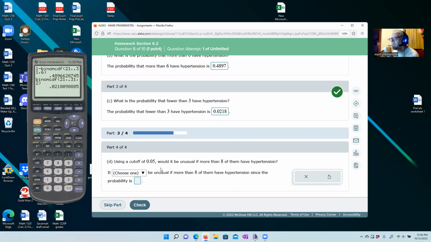Using the cutoff of 0.05, the cutoff is always, in academia, unusual is always 0.05. Okay, but why do we do that? Because the person who came up with this, that was Fisher. He was one of the people who did the pioneering work on all of this. He said 0.05 is unusual, and since he's got a great name for statistics, nobody bothered to question it. So he just said, oh, okay, well, the expert said it's 0.05, and since we're all following his work, 0.05 is the rule. Okay, in different companies, in different industries, it might be different for you.